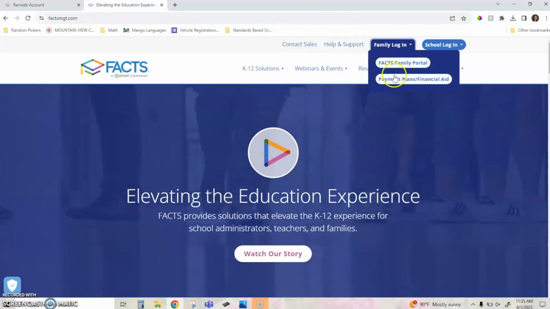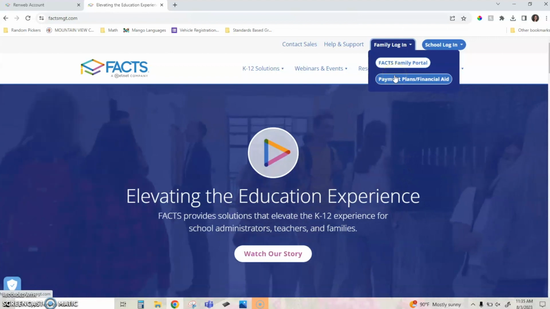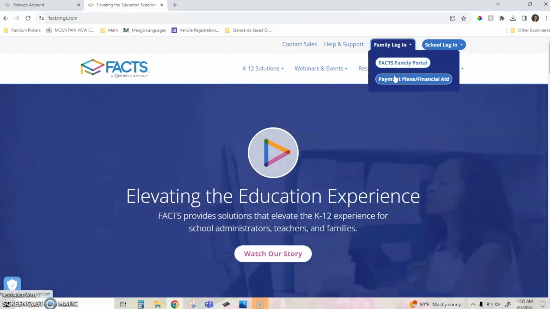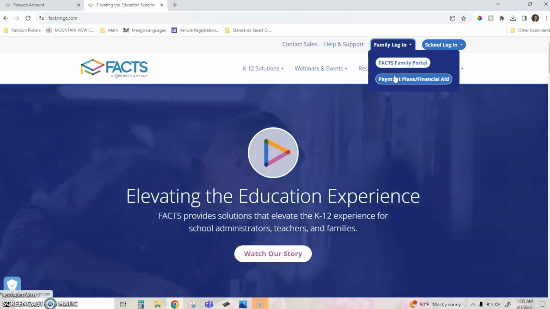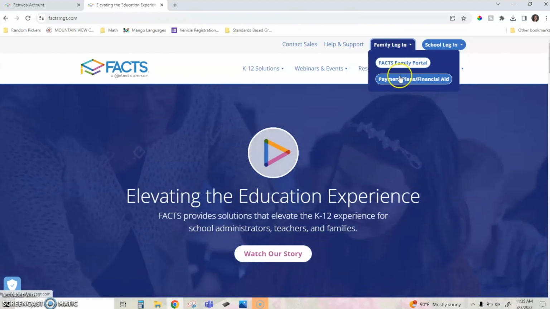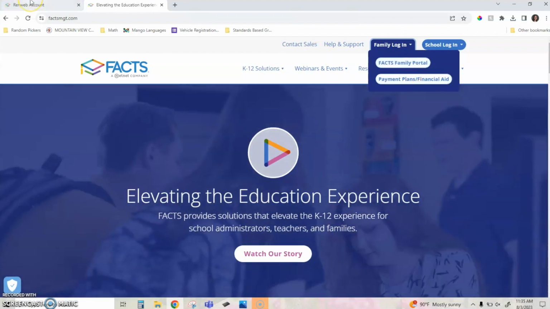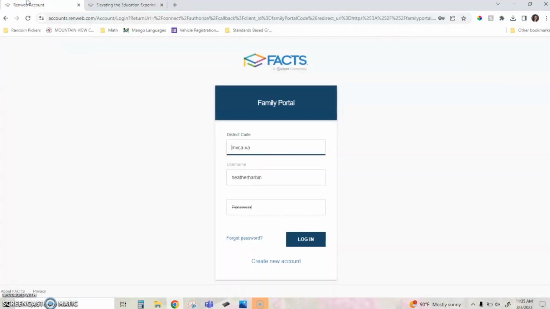A quick note: if you are using, let's switch back, the payment plans or financial aid, this is not the same username and password. Unfortunately, they have two different sets of usernames and passwords. So my username and password for my financial plan and my FACS Family Portal, totally different. So just be aware of that.